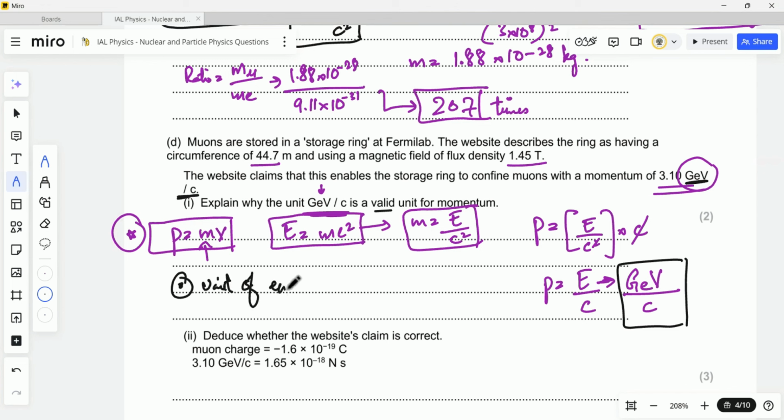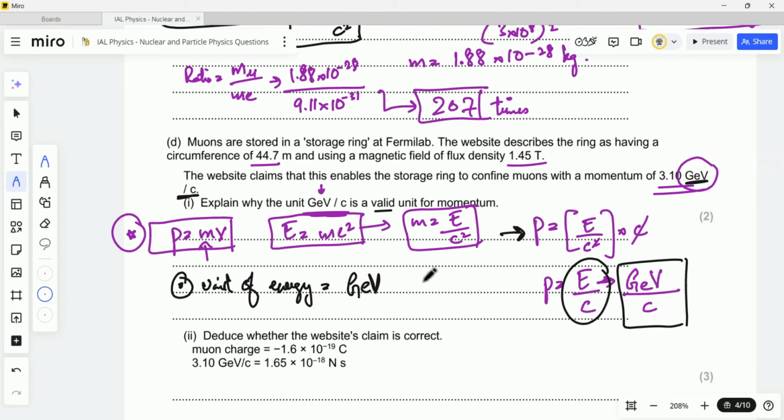Okay, and I'll summarize it for you. You should know that the unit of energy is giga-electron volt. We know that if momentum is equal to mv, we put the energy upon c squared in place of mass by substituting it.